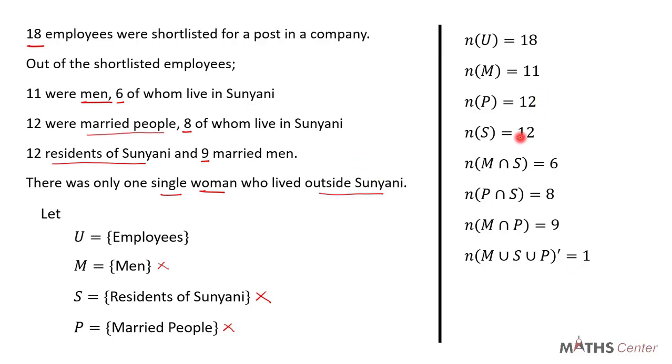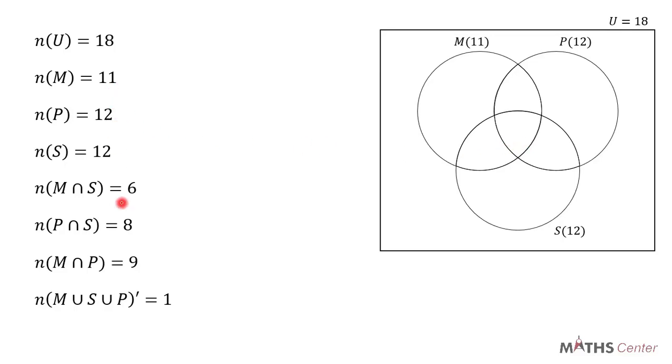Let's represent this information on the Venn diagram. We have the data here, and this is our Venn diagram. The number of U is 18, the number of M is 11, the number of P is 12, and the number of S is also 12. Let's assume that the members that belong to all three sets, M intersection P intersection S, is X.